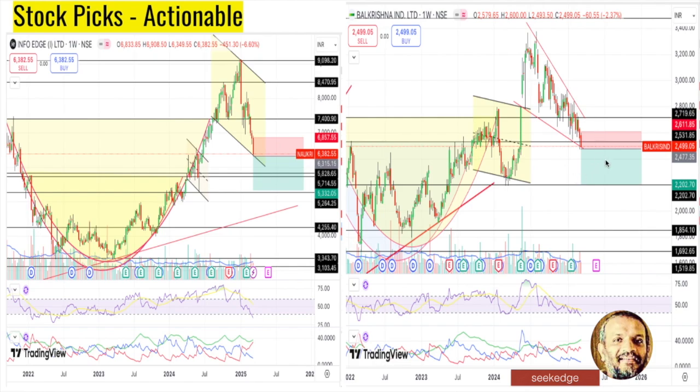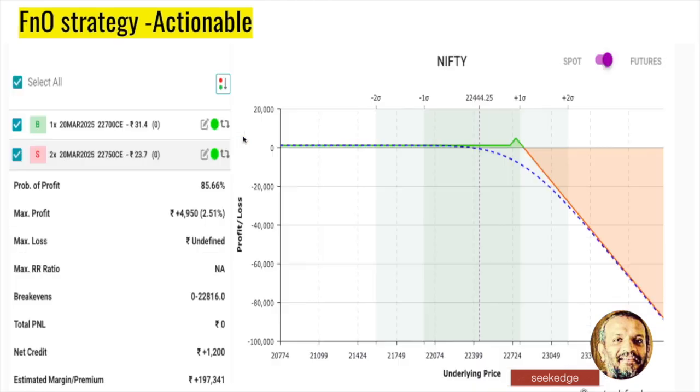Volumes are big, even though it has dipped into the bear zones. The bearish trend is rising, giving short side selling opportunities. Info Edge and Krishna.